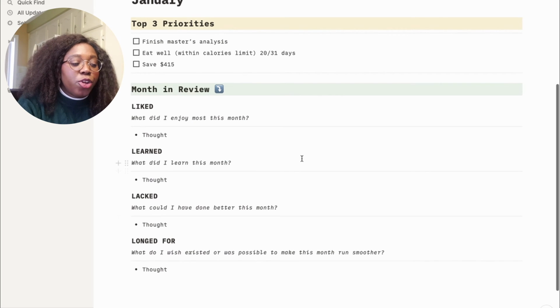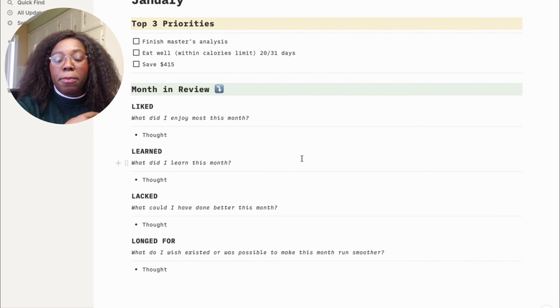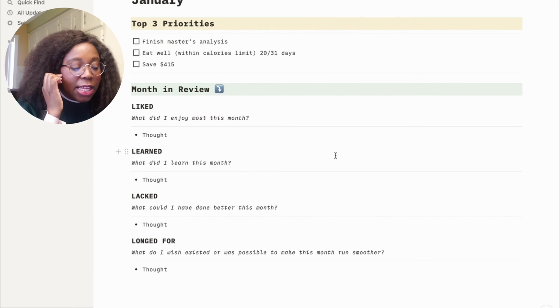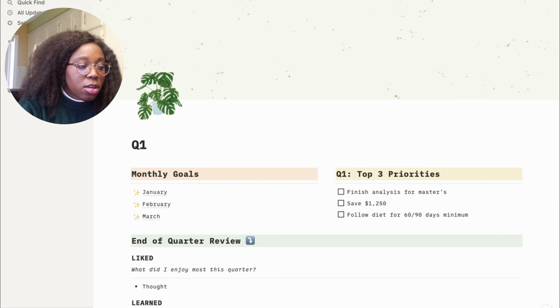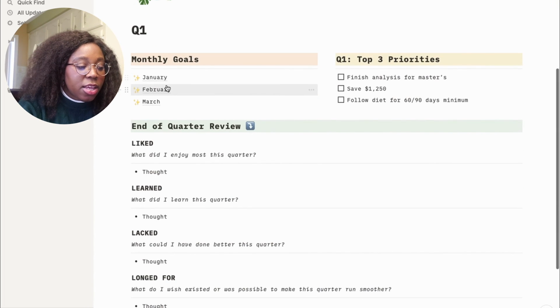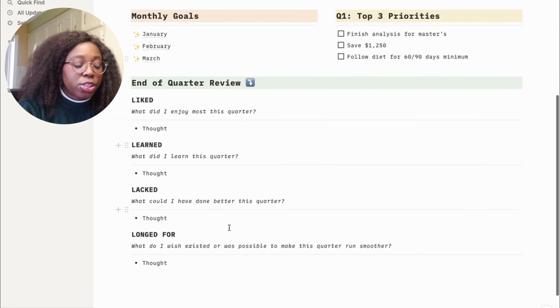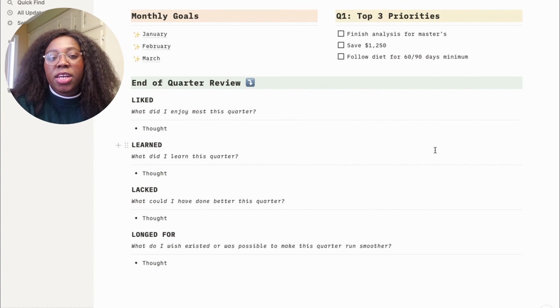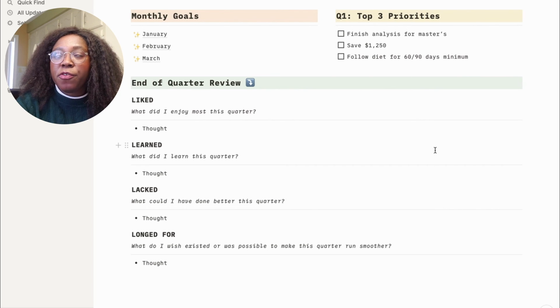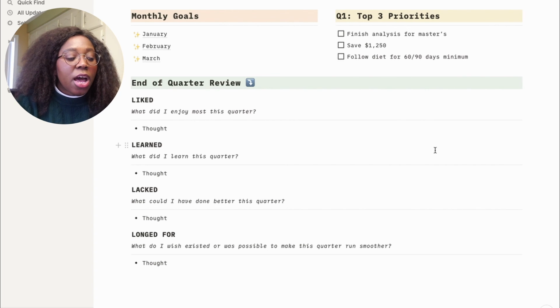And then at the end, you can review the month. It's similar to my monthly reflection from the other template, but this is what I learned, what I liked, what I longed for. And yeah, there are goals for February and March. At the end of the quarter, I can also once again reflect on what I learned, liked, and longed for. And that's, in the idea of the video, the quarterly reviews.